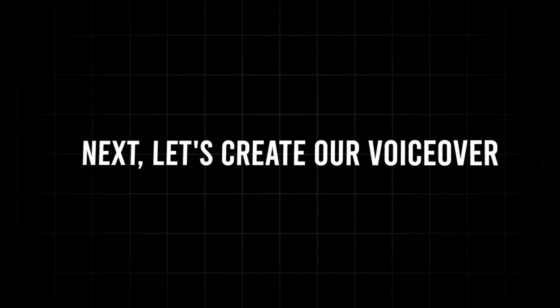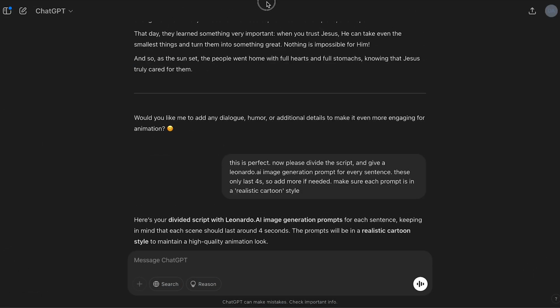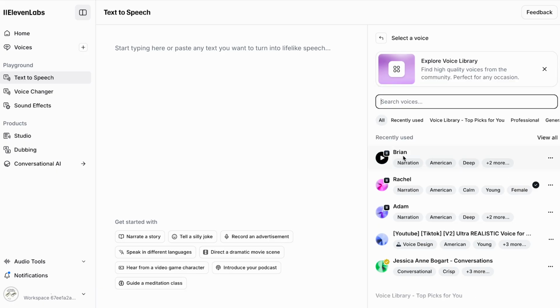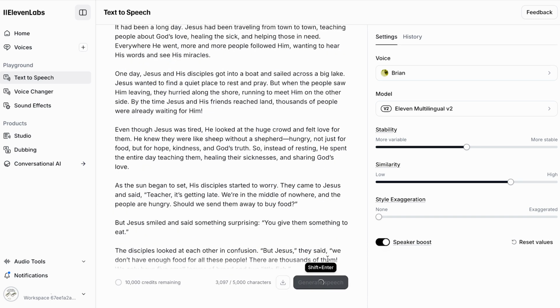Next, let's create the voiceover. This is an important step, so pay attention. Go to ElevenLabs and click the drop-down menu to see the list of available voices. I'll choose one called Brian Overturf, as it's nice and deep. It's great, so I'll select it. Once you've picked your voice, generate and download the voiceover.